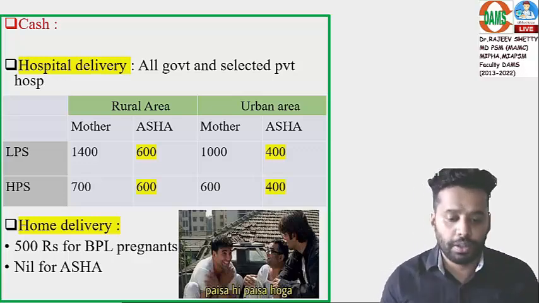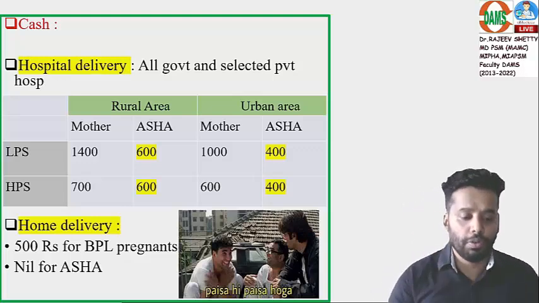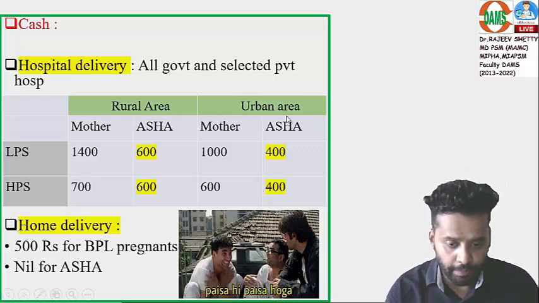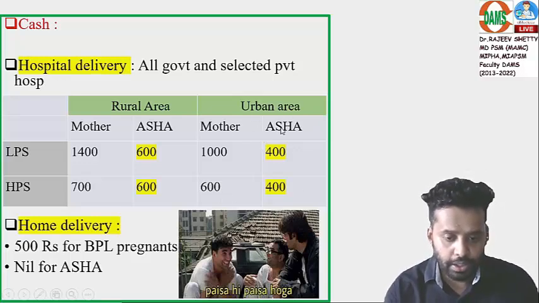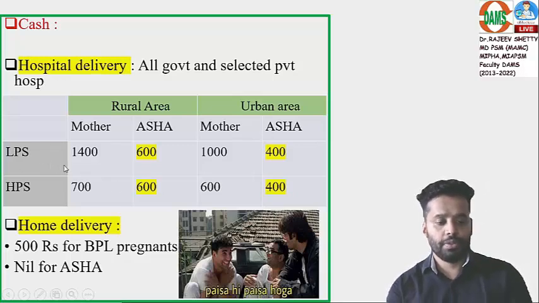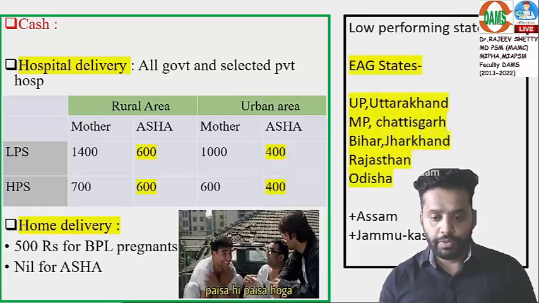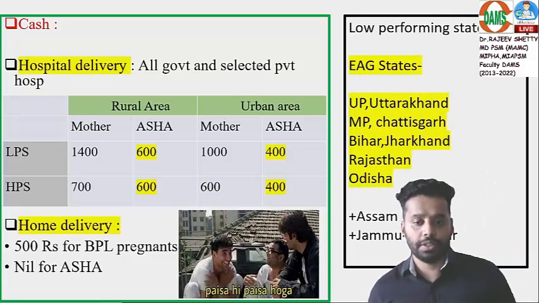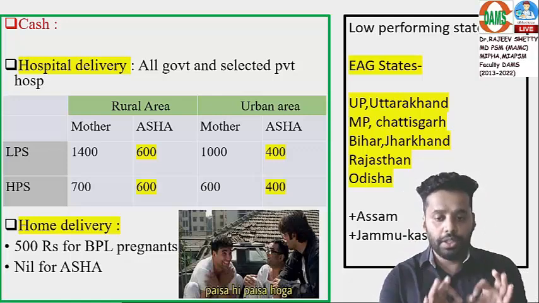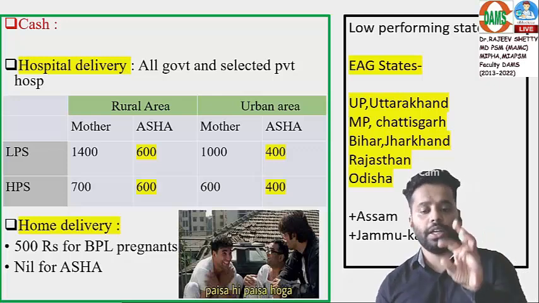Once you know this background idea, now the question comes whether Madhya Pradesh is a low performing state or high performing state. See, listen, the question they have mentioned urban area. So answer has to be within this. The next thing what you should do is check whether MP is LPS or HPS. So that is a bit difficult for undergraduates to remember, but still you should know. Fine, if they have asked the question, better to know this. There are 10 low performing states in India as of Janani Suraksha Yojana, based on the number of hospital deliveries.